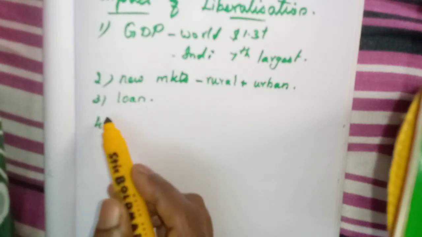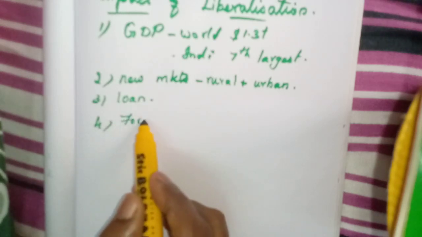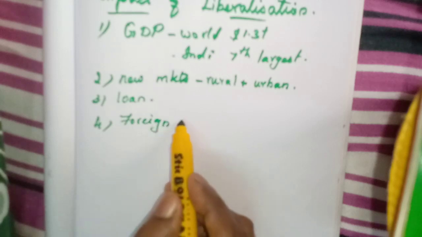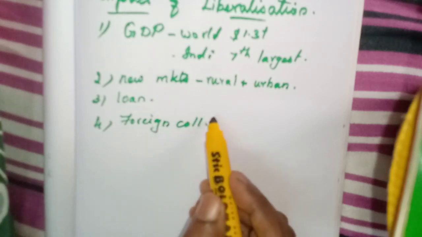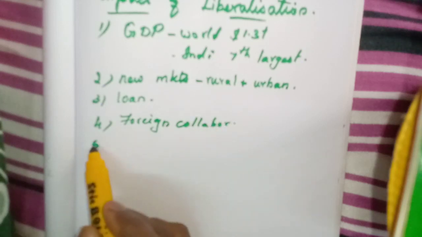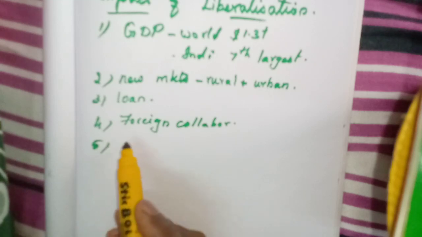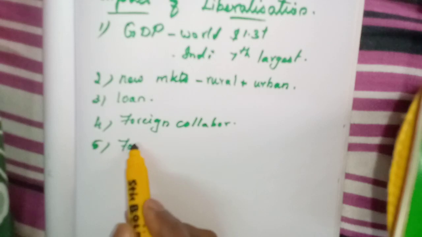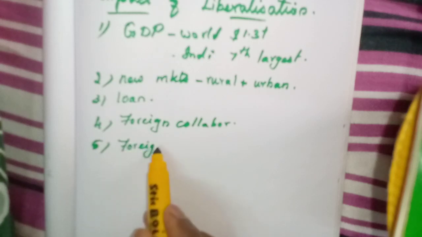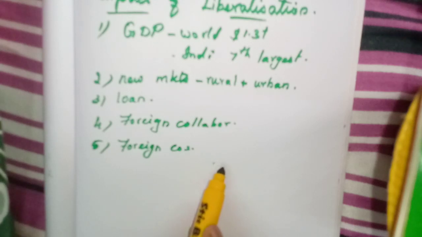Then another one, foreign collaboration for technology and investment.